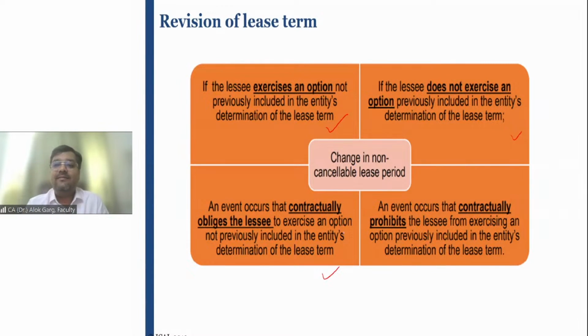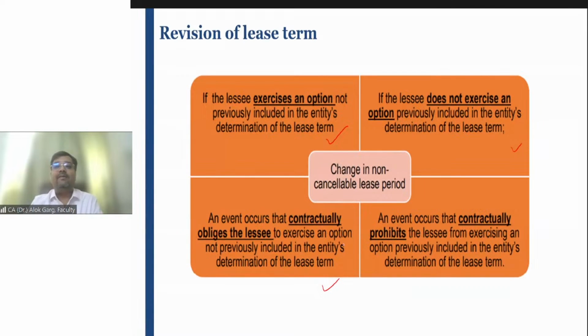But the point is, earlier the lessee was thinking that yes, I'll use this office premises for another 10 years. But now, with this significant event, the lessee cannot continue in that property for another 10 years. Why? Because it contractually stops the lessee from availing the renewal option, right? Is that clear? I hope things are very much clear because I have taken all the layman language examples to make you understand the concept, right?